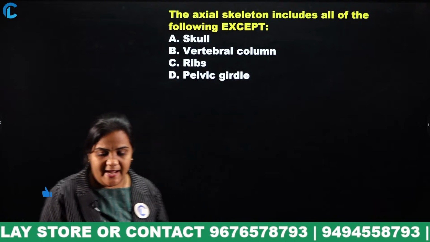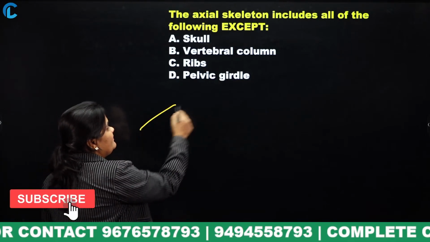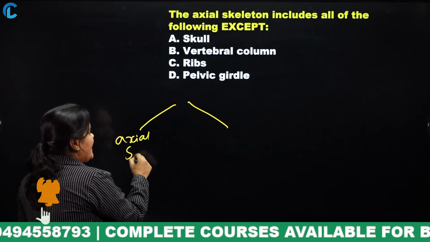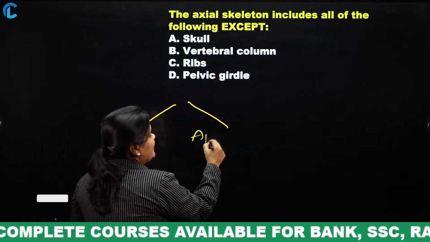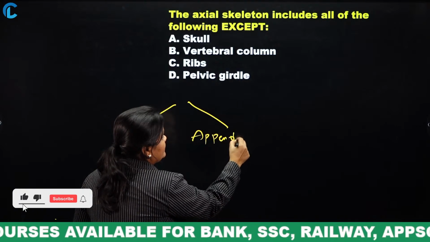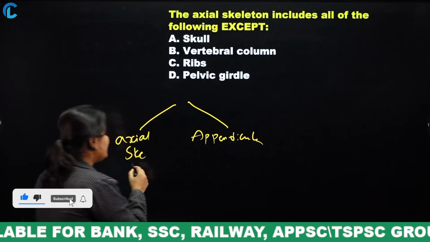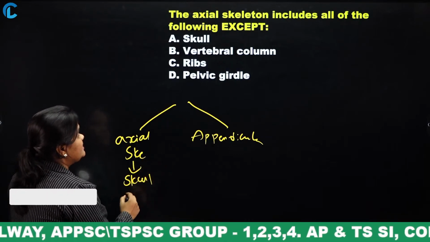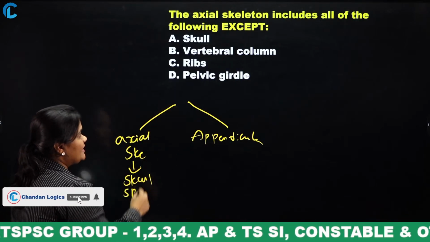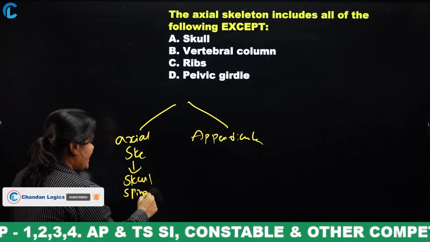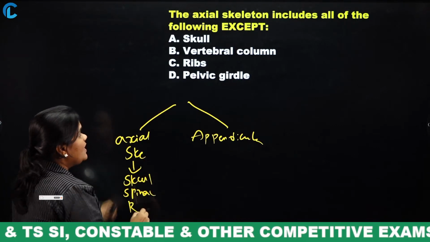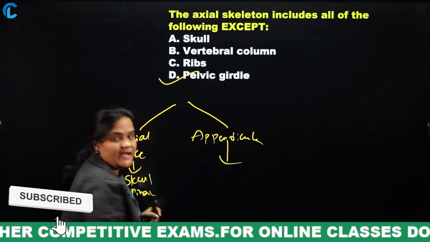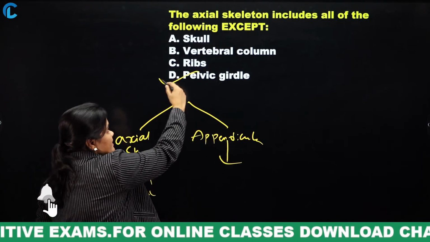Very good. In the skeleton system, generally we have two types: the axial skeleton system and the appendicular skeleton system. The axial skeleton system consists of the skull, the spinal cord, that is the vertebral column, and the ribs. The pelvic girdle belongs to the appendicular skeleton system. So, the answer for this question is D.